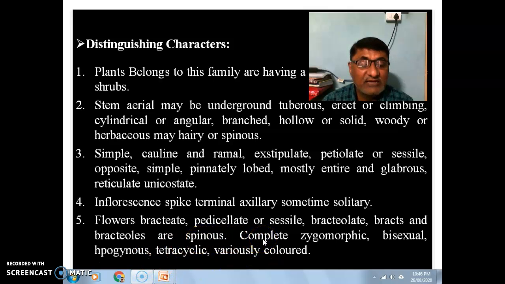Flowers are complete, zygomorphic, meaning there is one plane through which you get only two equal halves. Bisexual, hypogynous. Tetracyclic, meaning there are four whorls, and variously colored.